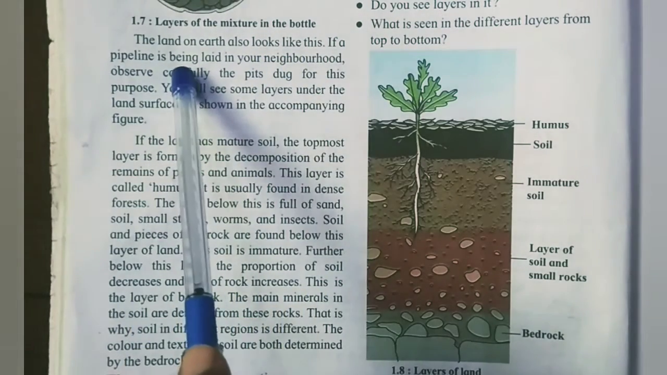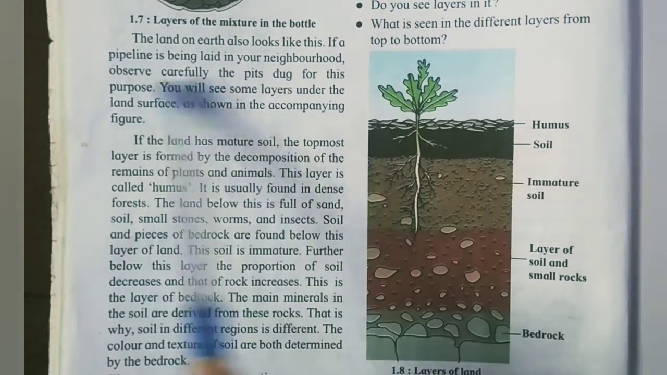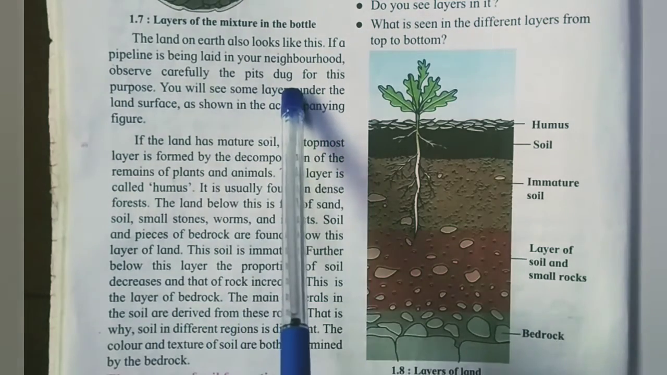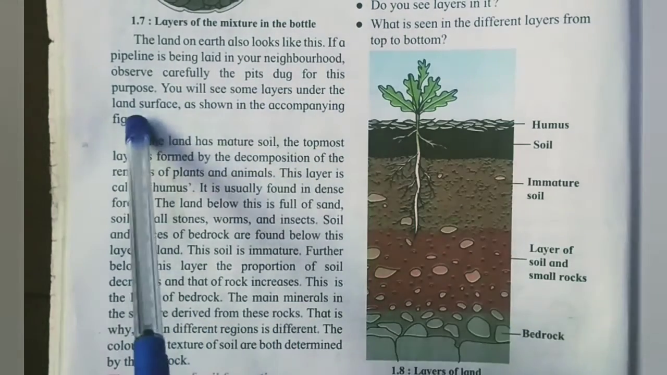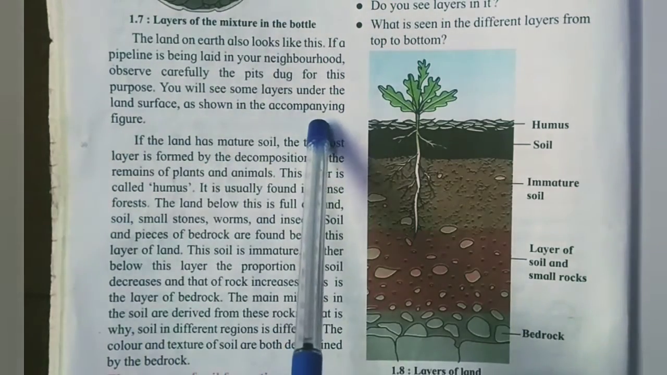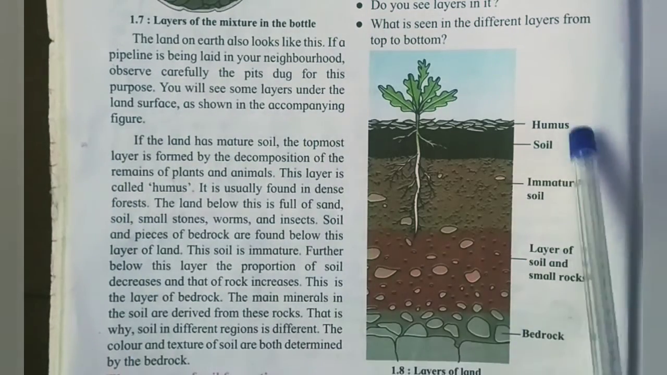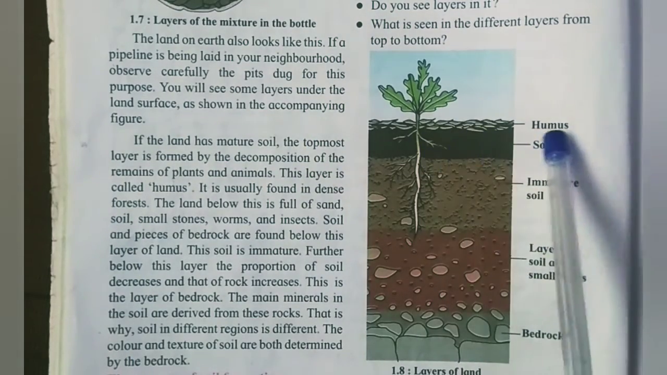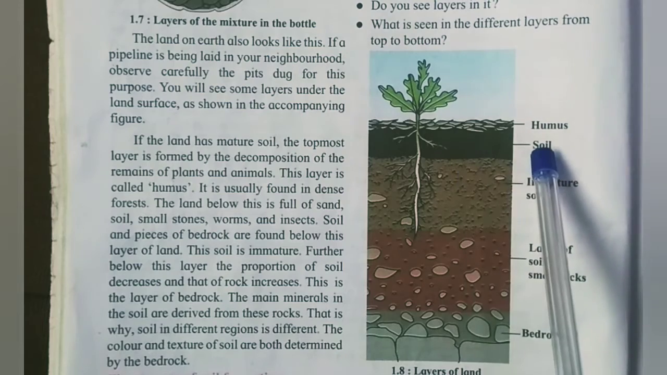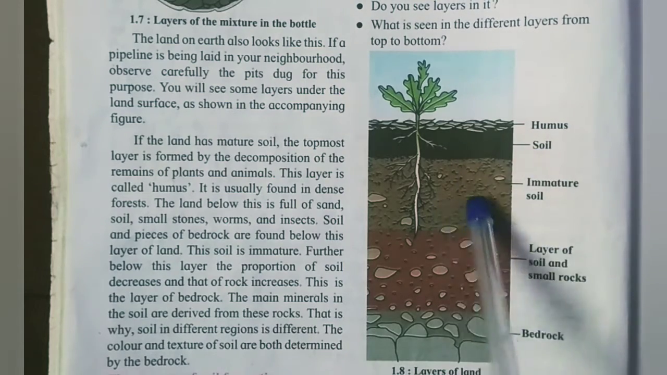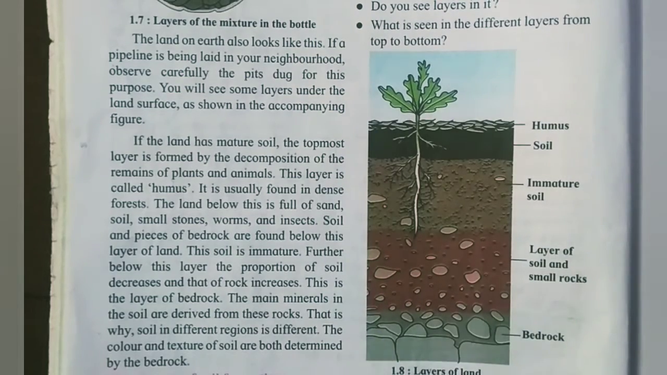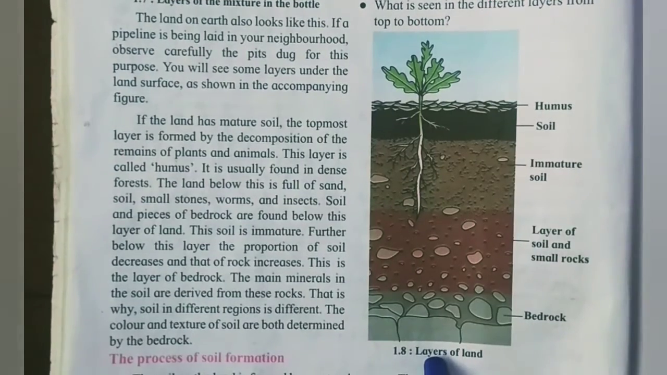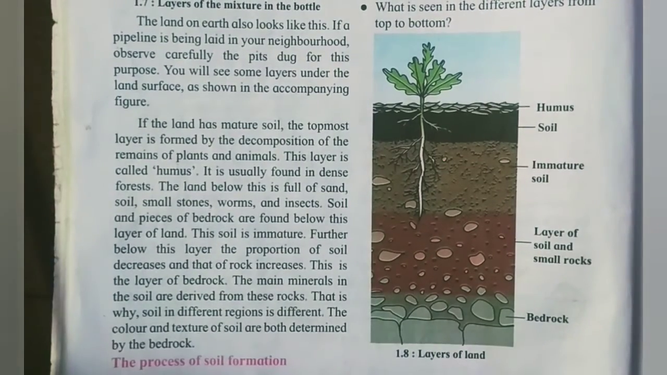If a pipeline is being laid in your neighborhood, observe carefully the pits dug for this purpose. You will see some layers under the land surface as shown in the accompanying figure. So here are dry leaves or humus, soil, immature soil, layers of soil and small rocks and bedrocks. These are the layers of land.